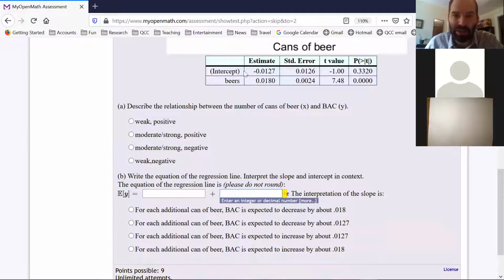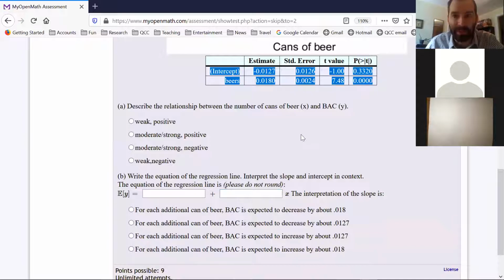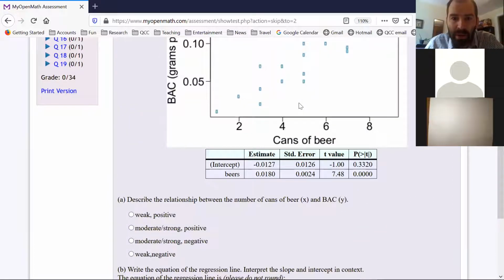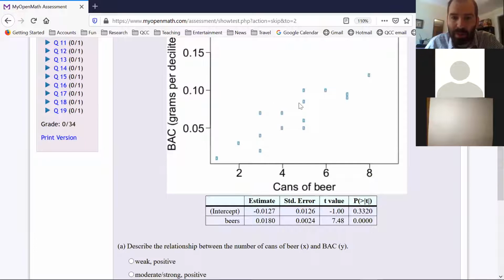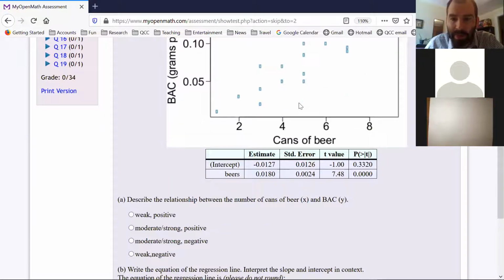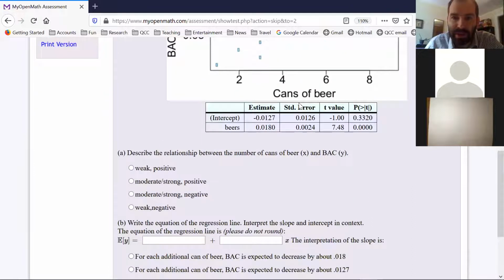It comes down to using this data here. The slope is what you have to find first. Hold on, let me look.